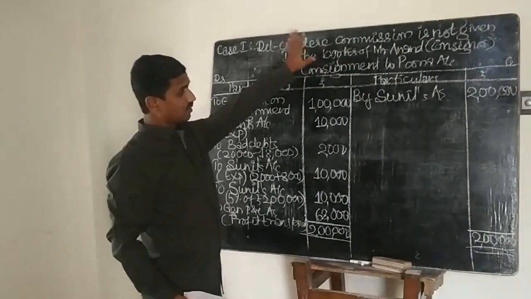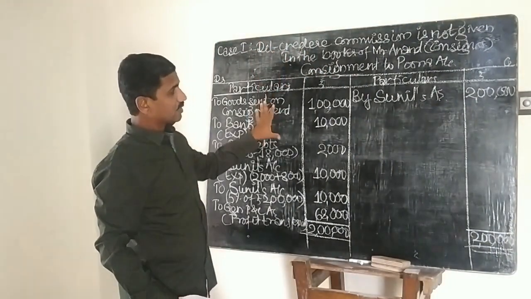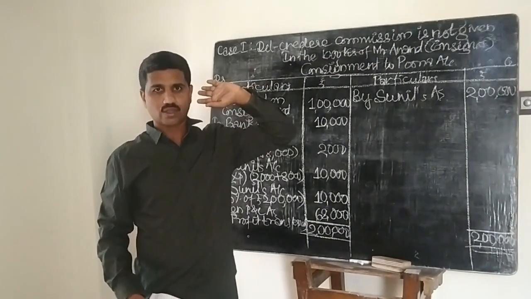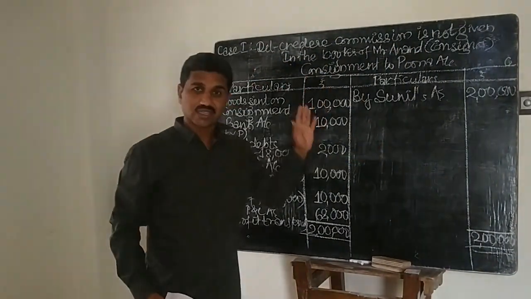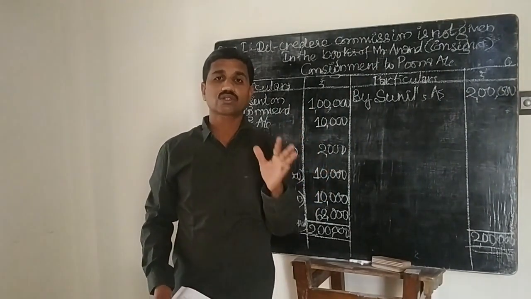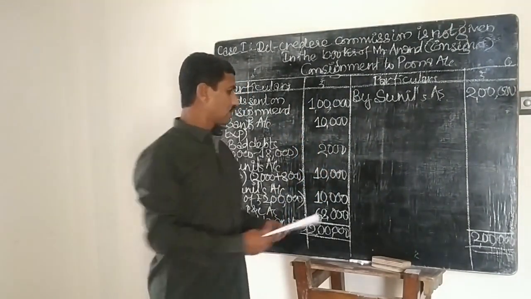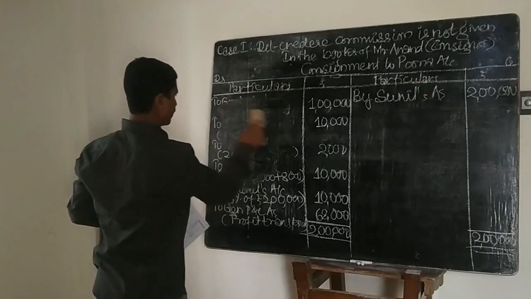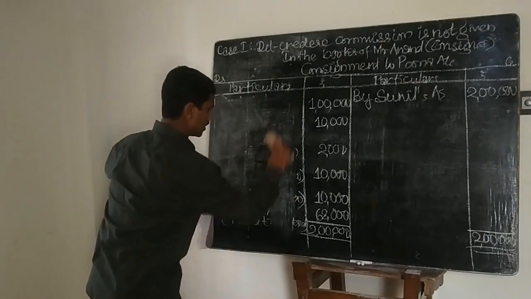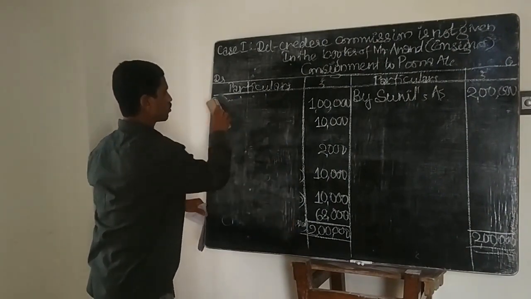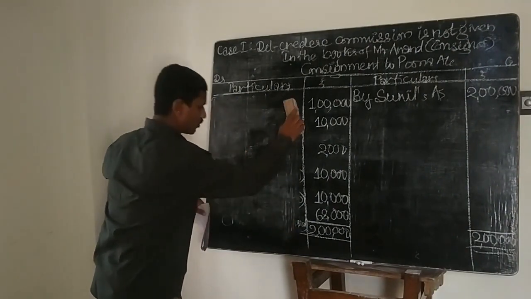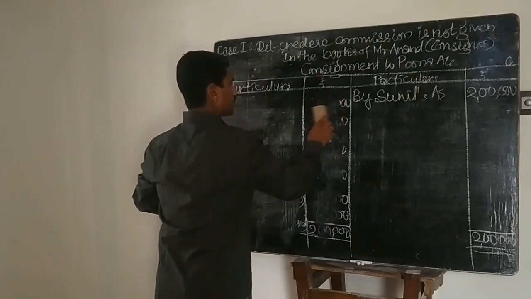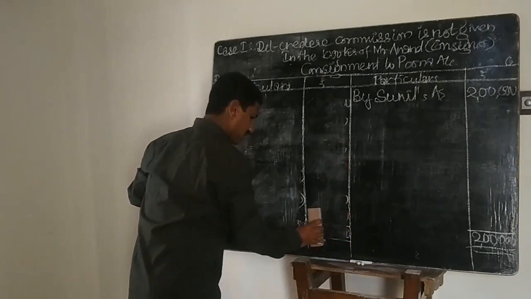Remember, in this case, del credere commission is not given to the consignee. That means the consignor does not assume the risk of collection of the debts. Clear? So now let us go to case 2. The same thing we should write down; there is not much difference. The only thing is, we should not debit the amount of bad debts here, but commission should be calculated.